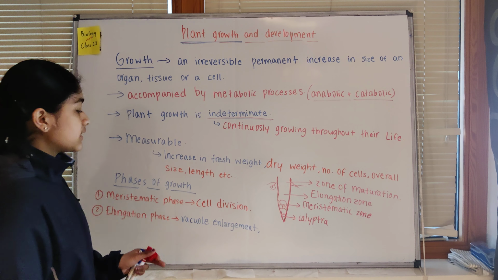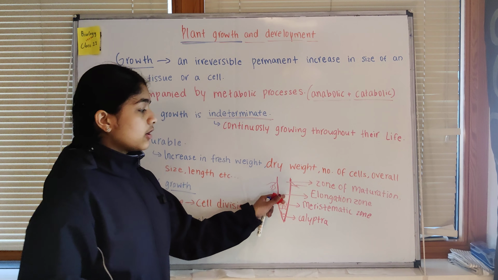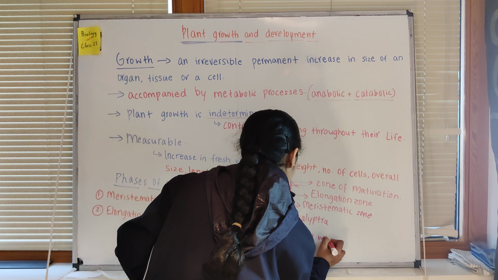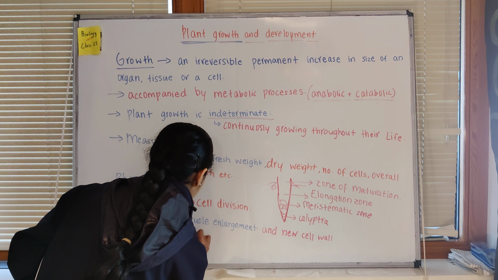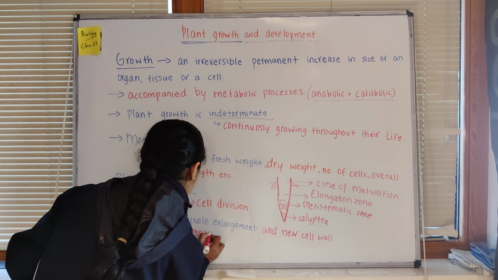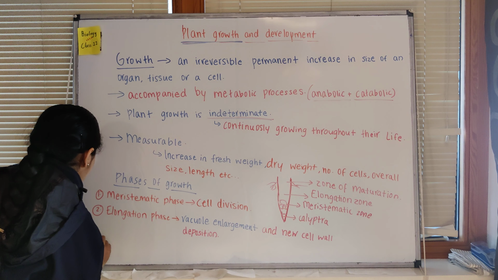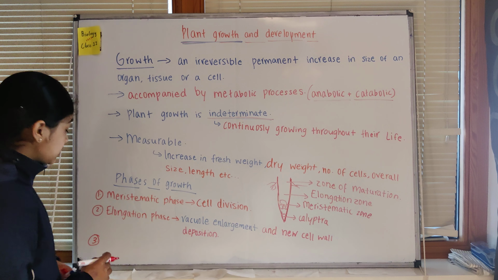In the elongation phase, it is all about vacuole enlargement. The elongation zone is where the cells become a bit wider and a bit taller as well. They get elongated, and when they elongate, the vacuole inside them also enlarges. This is also responsible for new cell wall deposition. This is one more thing, and there is one more last phase, that is known as the